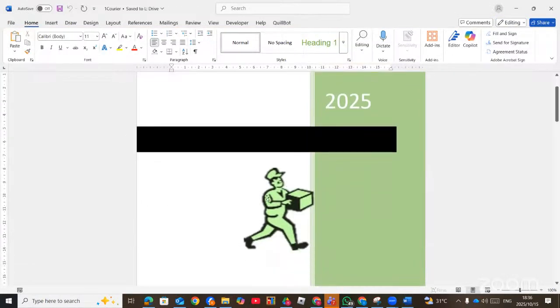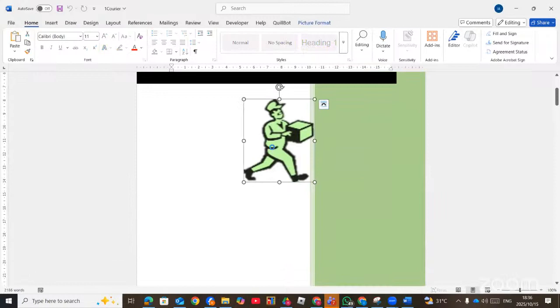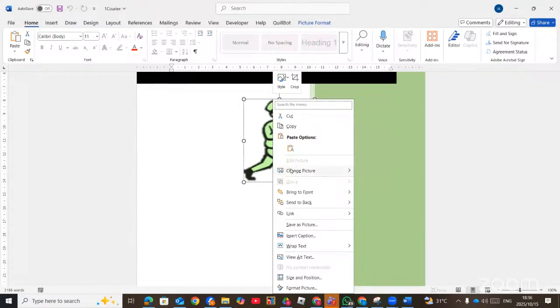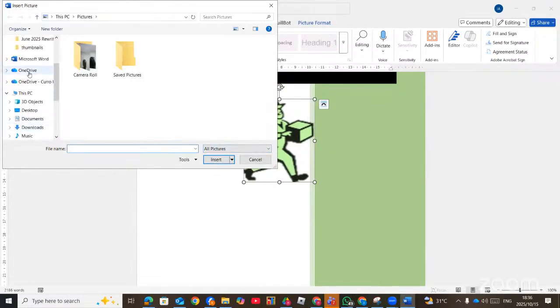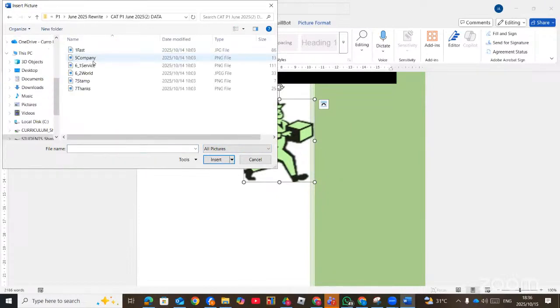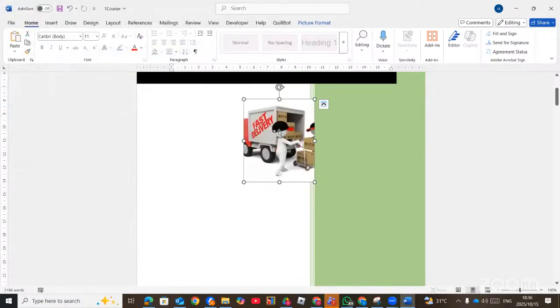So we say we might change this image. So you right click and then you choose change picture from this device. And then you now go and select the picture, which is one first, so that the picture will be replaced.